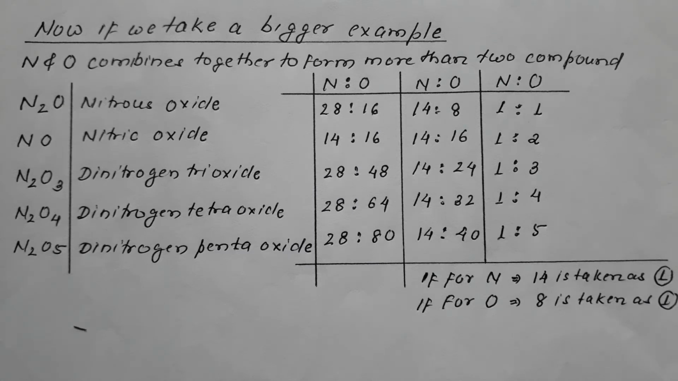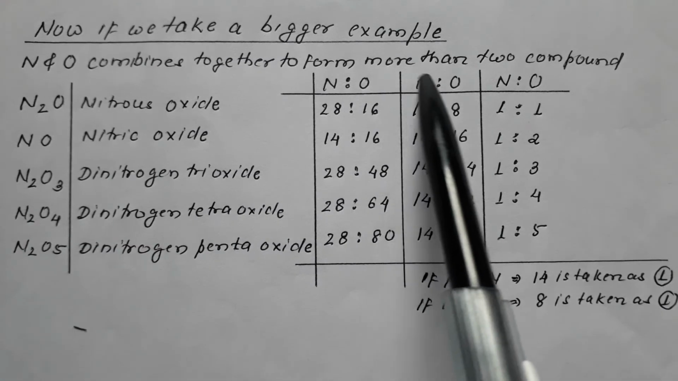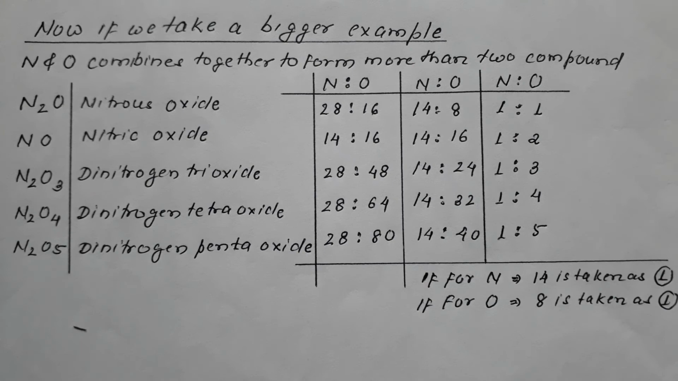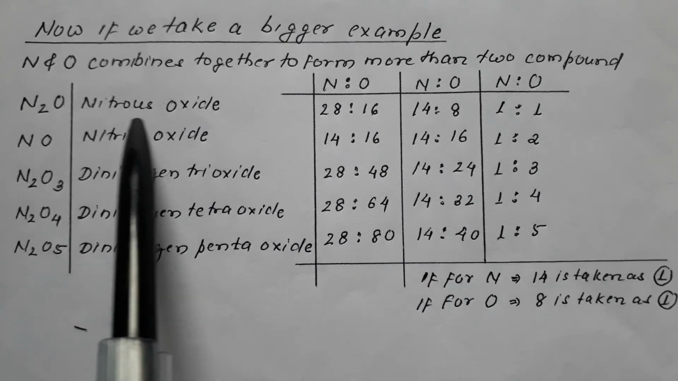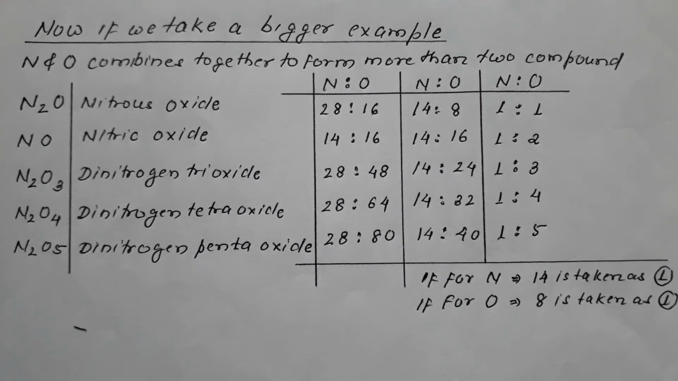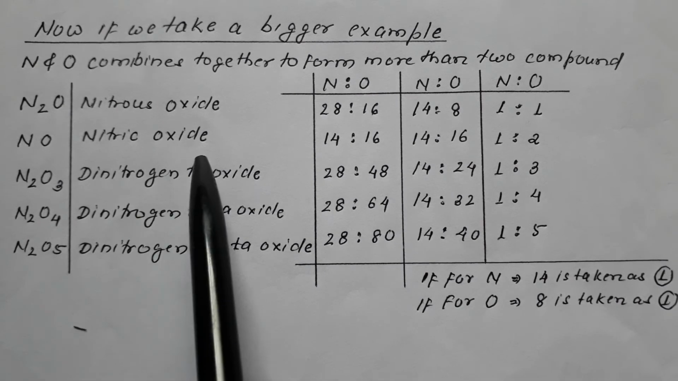Now we are dealing with an example where more than two compounds are formed, so that the application of this law can be clearly understood. So nitrogen and oxygen combine together to form more than two compounds. The first compound is N2O, called nitrous oxide, or laughing gas. The next one is NO, nitric oxide.